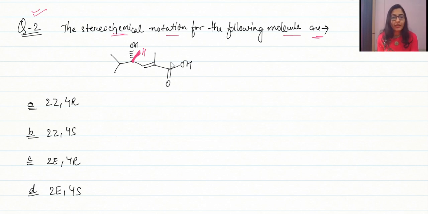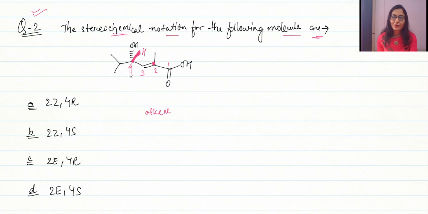Okay, so the first priority is given to the carboxylic group, definitely, in the nomenclature. And then the last is given to our hydroxy. So if we start from over here, 1, 2, 3 and 4. So that is why the stereochemical descriptor on carbon number 2 as well as on carbon number 4 is asked. Basically for the alkene system, is it a Z alkene or is it an E alkene? And ultimately what is the stereochemical descriptor on the 4th carbon.